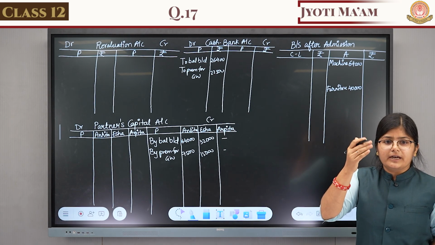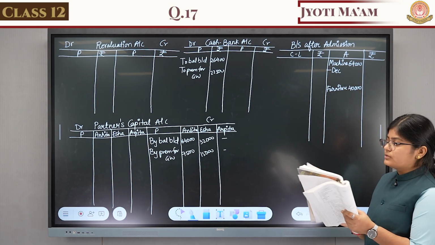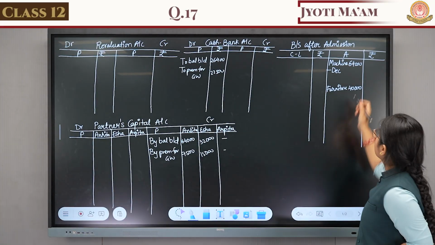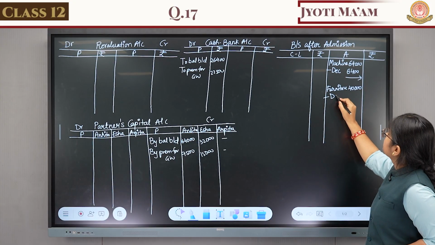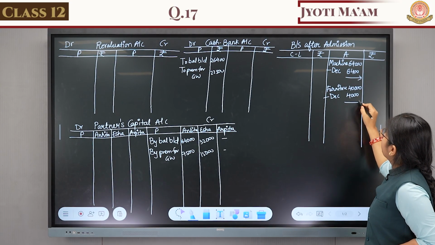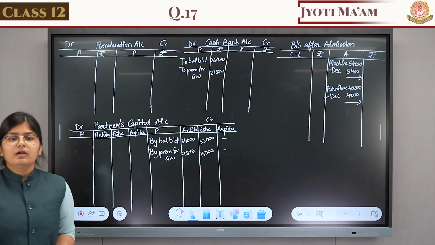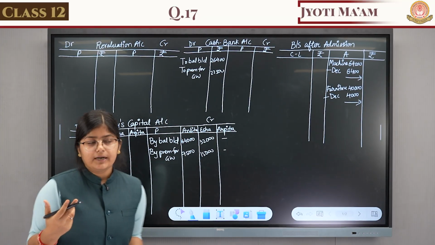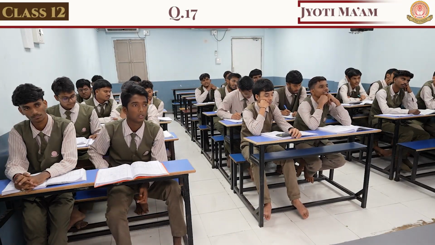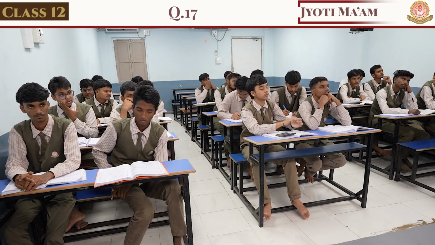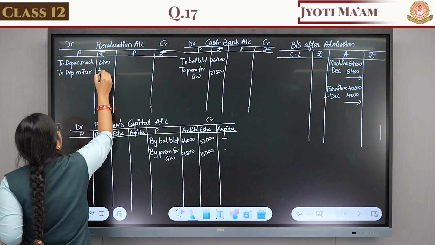Depreciation means the asset value is getting reduced. So we decrease 64,000 by 10%, that is 6,400, and 40,000 by 10%, that is 4,000. And when the asset value gets reduced, where will the second entry go? Revaluation account. On which side? Debit side. To depreciation on machine 6,400, to depreciation on furniture 4,000.